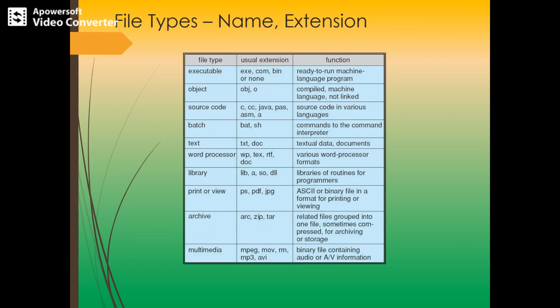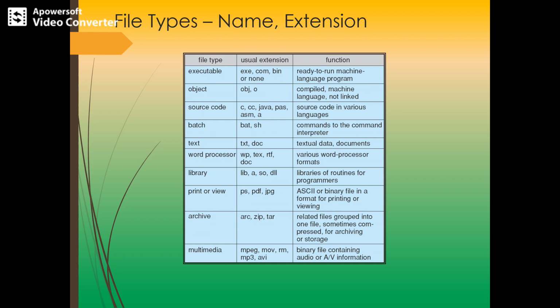So these are the file types and the name along with the extension. The file types can be executable, or it can be an object type of file, or a source file, or a batch file, or a text file, or a word processor file, or a library file, or print or view, anything.